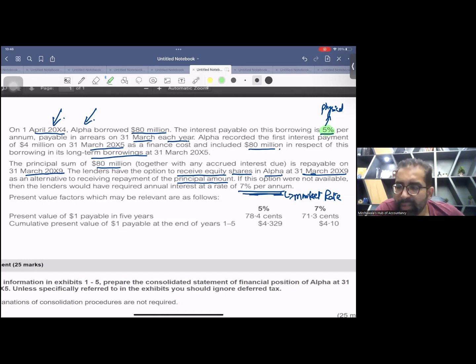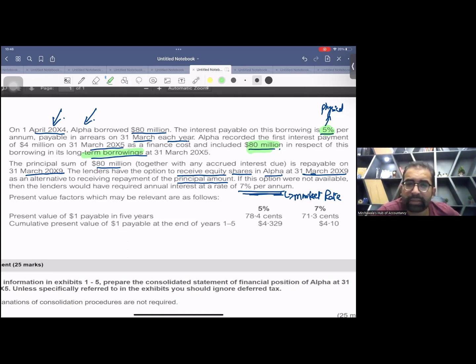In reality, in a convertible loan, you have to break the transaction up into debt and equity. So now let's do it. They have not done it. How do I know? Because they have written 80 million and included 80 million as a long-term borrowing. See, the complete 80 million they have recorded as a long-term borrowing.